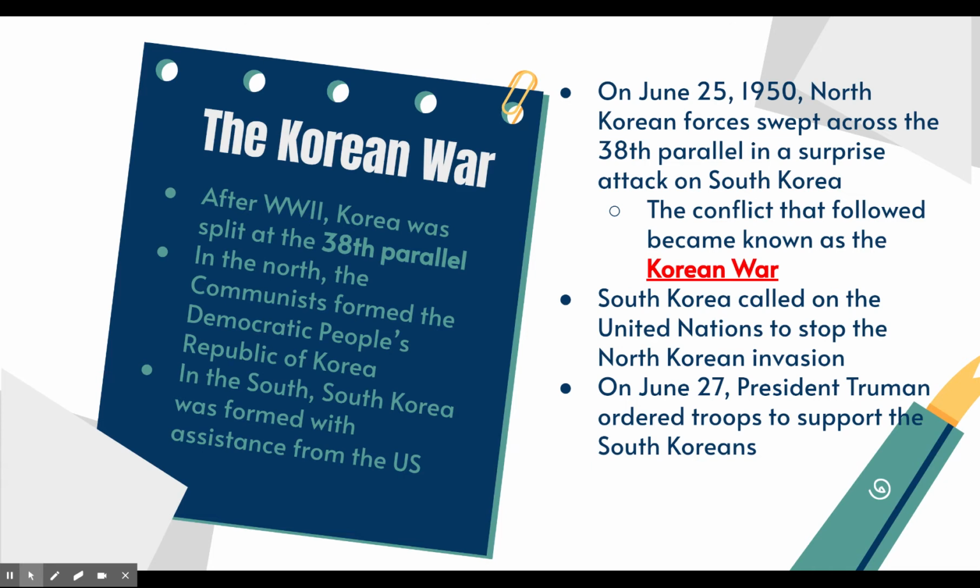South Korea called on the United Nations to stop the North Korean invasion. So the United Nations authorized a UN police action, and so the U.S. would assist with that. On June 27th, President Truman ordered troops to support the South Koreans.